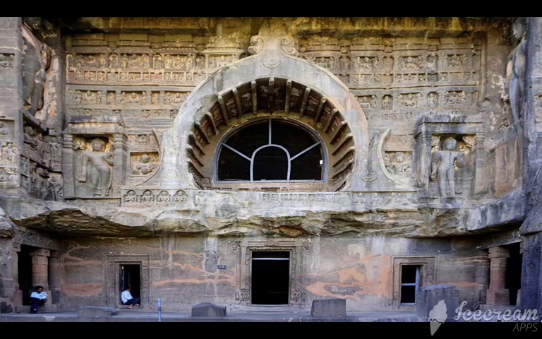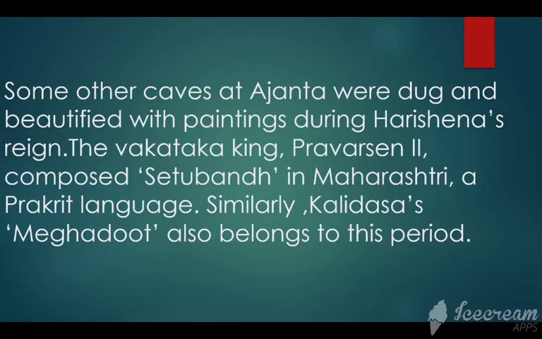According to him, cave 16 was to be decorated with beautiful paintings. Some other caves at Ajanta were dug and beautified with paintings during Harishena's reign. The Vakataka king Pravarasena II composed Setubandh in Maharashtri, a Prakrit language. Similarly, Kalidas's Meghdoot also belonged to this period.